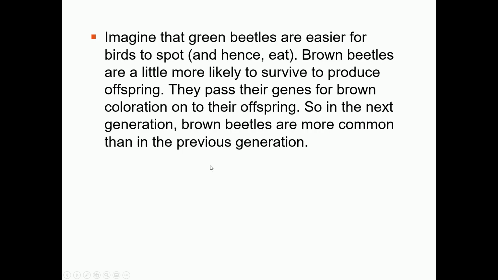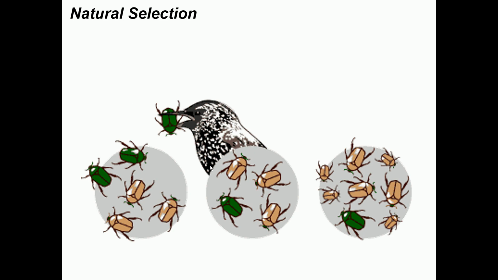The insects with green color are the ones which are going to be more easily recognized by the bird. They will be eaten by the bird. And as a result of that, what is going to happen? The insects with green color will be decreasing from the population, and the ones with the brown alleles will be propagating.